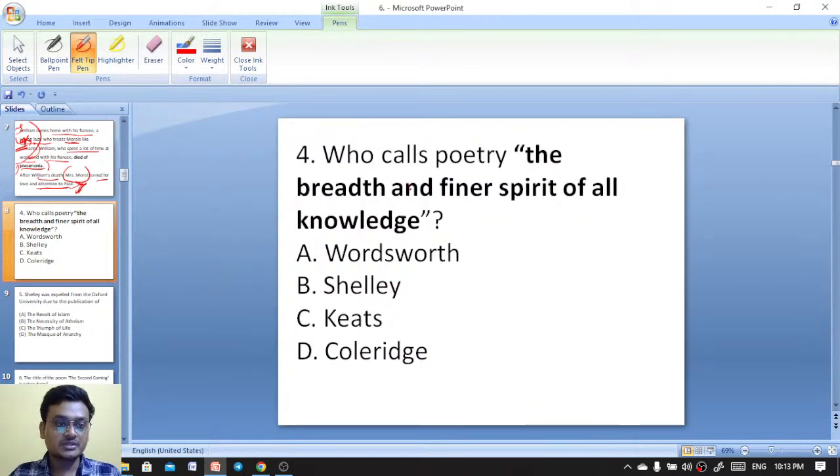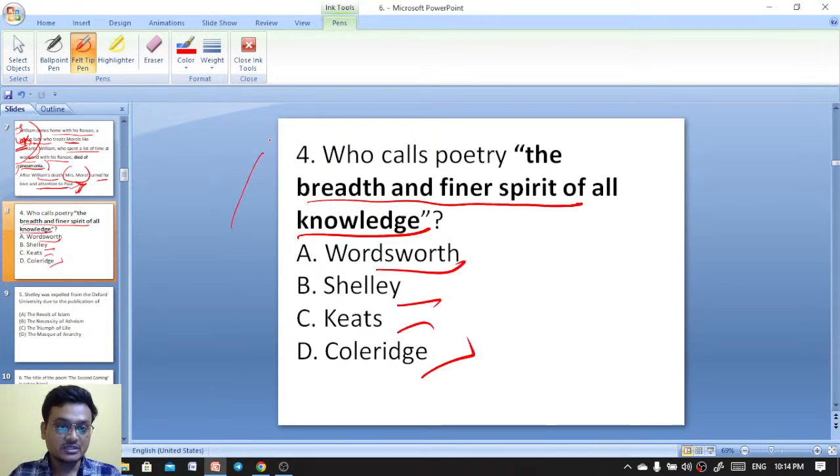Who calls poetry the breath and finer spirit of all knowledge? Wordsworth, Shelley, Keats, Coleridge. Who calls poetry the breath and finer spirit of all knowledge here?